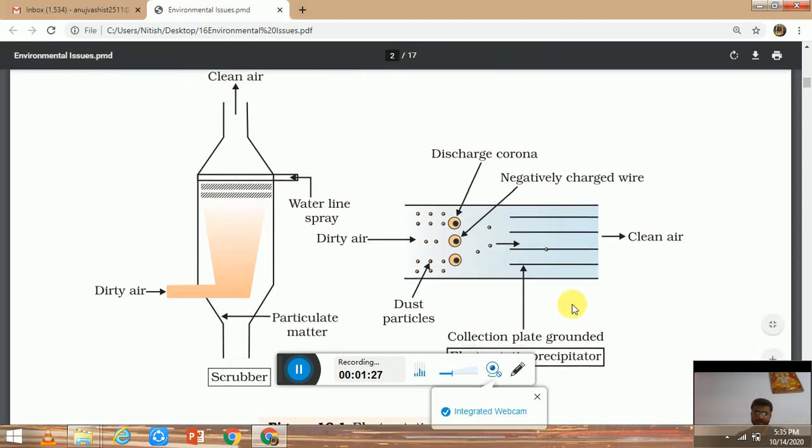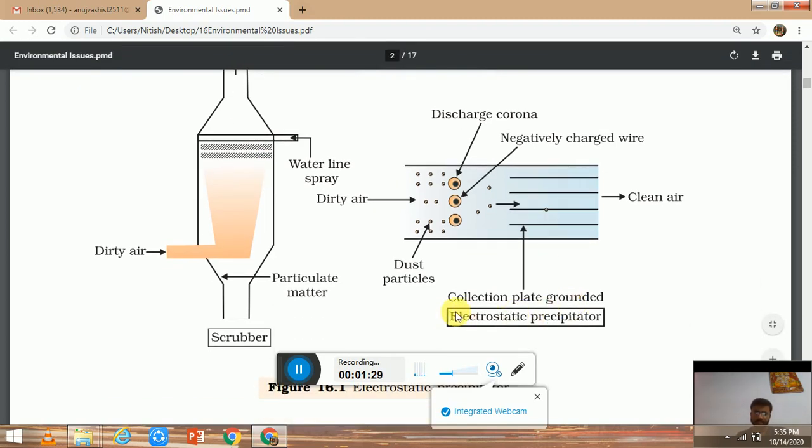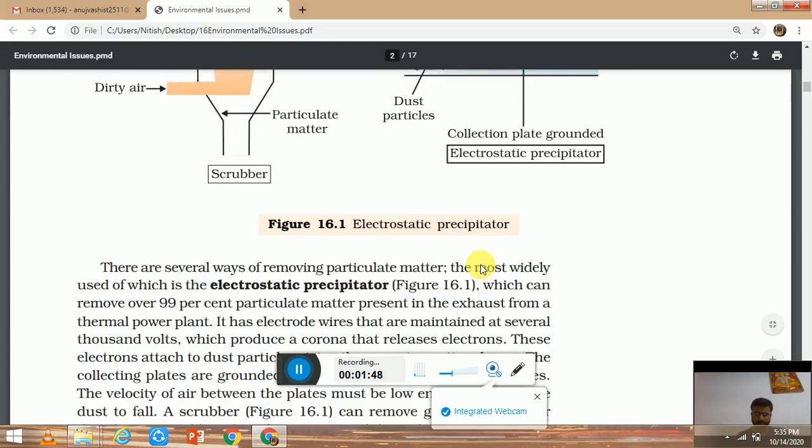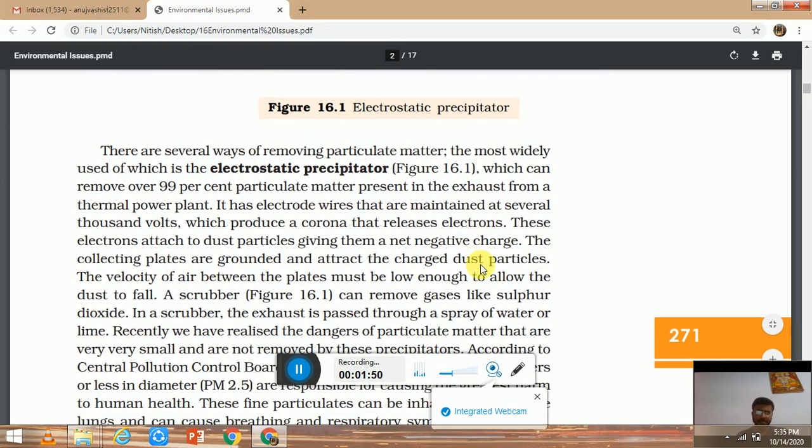Second is the electrostatic precipitator, also called ESP, which uses electricity. This ESP provides charge to the dust particles, and these dust particles stick to the walls and wires, and the clean air passes. ESP is generally used for particulate matter. Particulate matter are small-sized dust particles. This ESP has an efficiency of 99%.